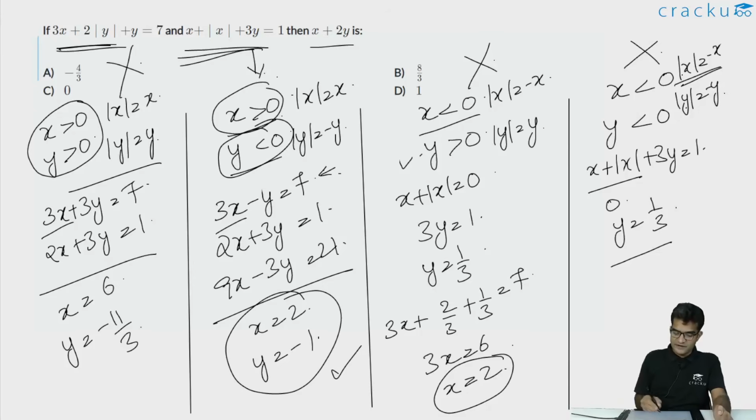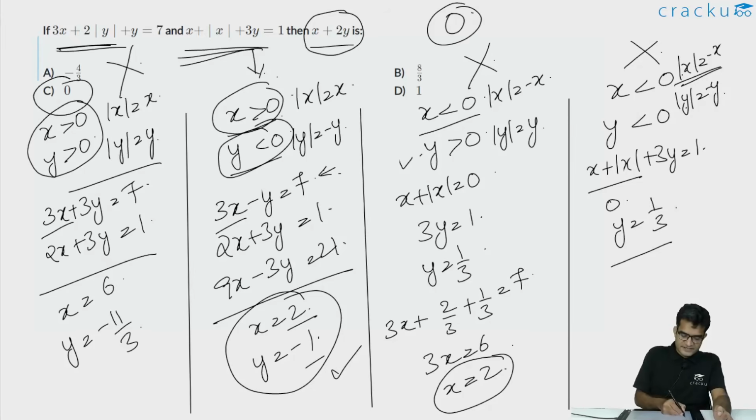What are we required to calculate? We are required to calculate the value of x plus 2y. That is 2 minus 2, which is equal to 0. So the correct answer is option C.